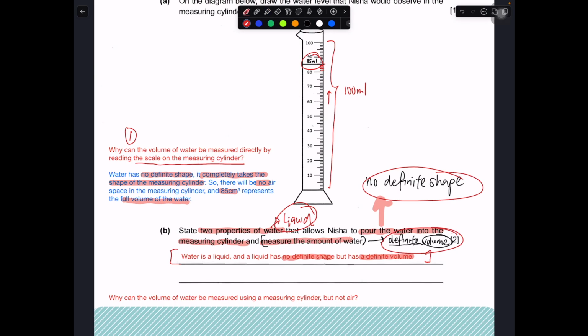But you cannot do it for pebbles, which are a solid material. If you do it for pebbles, even if this part is 85, you cannot say that the volume of pebbles is 85 because over here there is air. And how come the air is there? Because the shape of the pebbles is fixed. It will not change itself to match the measuring cylinder, unlike a liquid, which does not have a definite shape. So this is the main idea of how to answer this particular question when it arises: no definite shape.